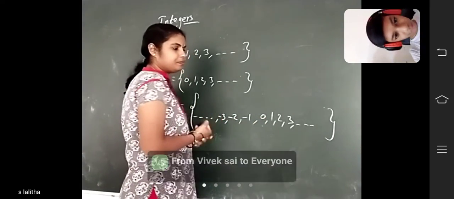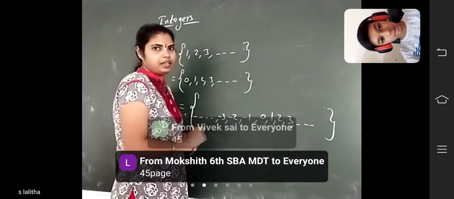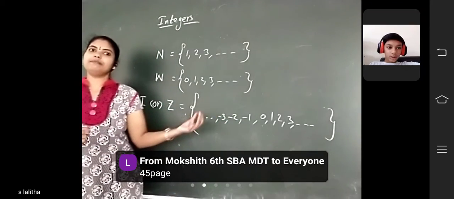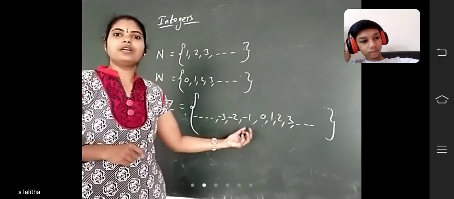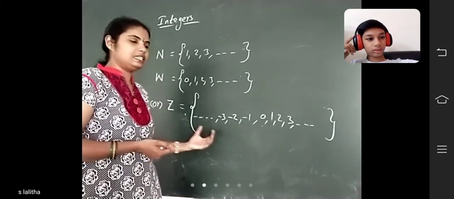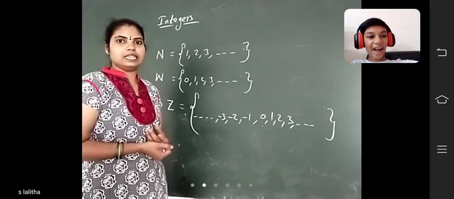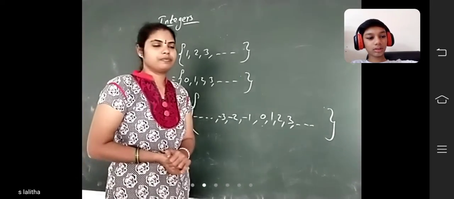Here, 1 is the least natural number and 0 is the least whole number. And minus 1 is the greatest of the negative numbers. There is no least integer, and there is no least negative number in the integers. Why? Because there are infinite numbers. Did you understand?